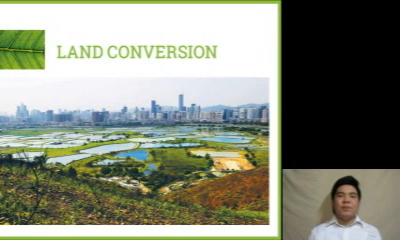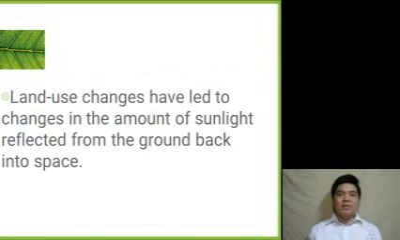Third is the land conversion. Land use changes such as conversion of land to urban and deforestation have led to changes in the amount of sunlight reflected from the ground back to the space.